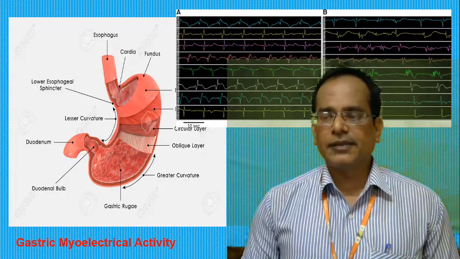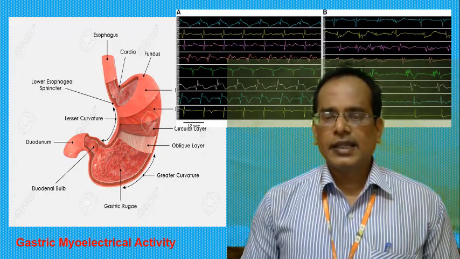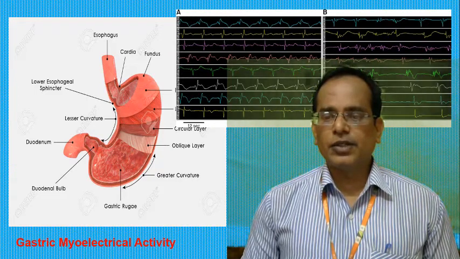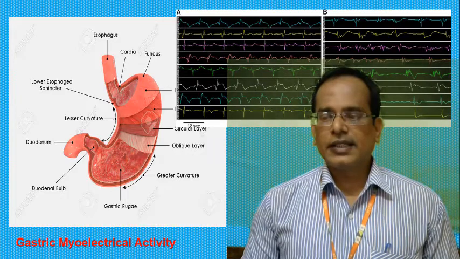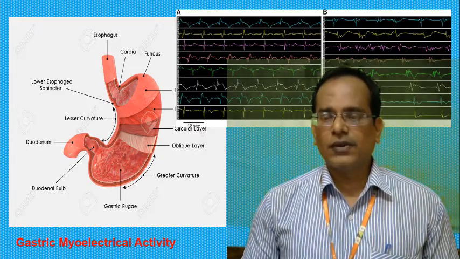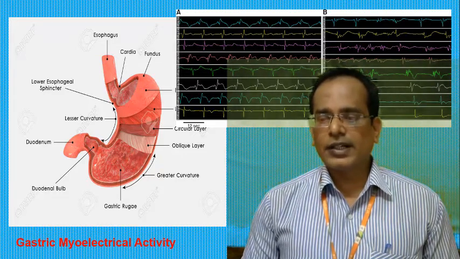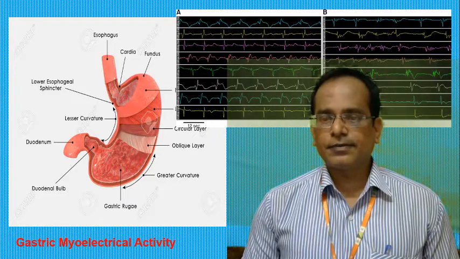This will determine whether the EGG is an accurate measurement of gastric slow waves. The third category is the relationship between the EGG and gastric contractions. That is, whether the EGG is a measurement of gastric slow waves or just gastric contractile artifacts.